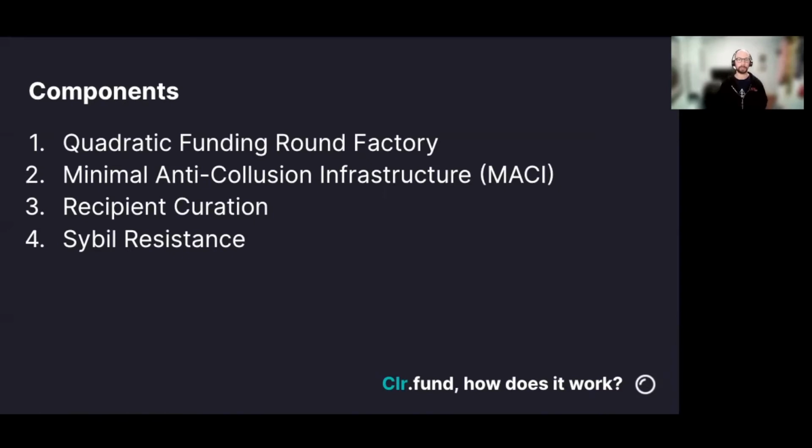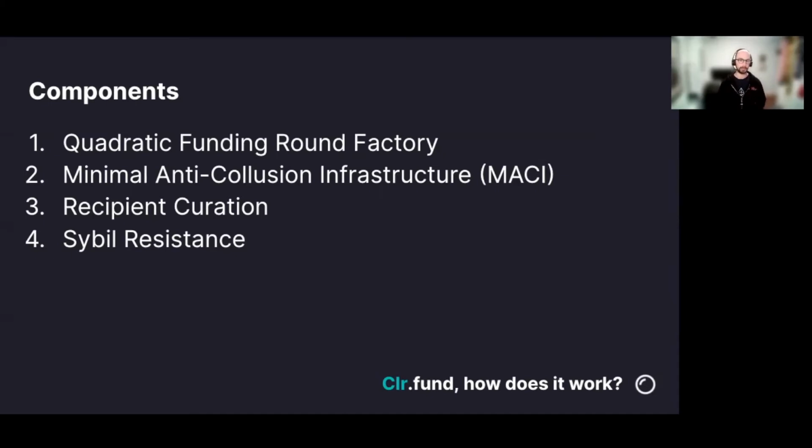Third, we have recipient curation, which is essentially a registry of eligible recipients. For the main canonical instance of Clr.fund, we use a Kleros TCR, and that allows eligible projects to be added permissionlessly. We've also built a more simple recipient registry where an owner address can add or remove recipients, and developers can build their own as well to fit other needs.